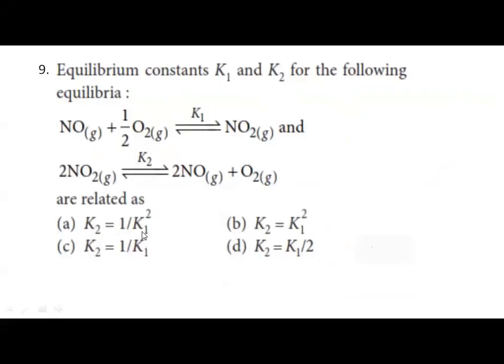K2 is equal to 1 by K1 the whole square. It is option A, which is the correct option.